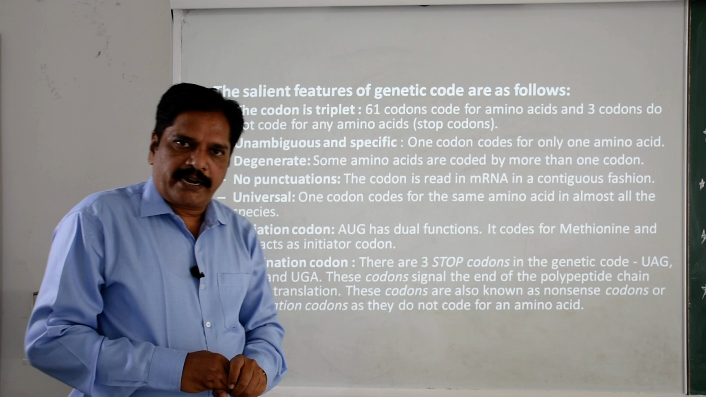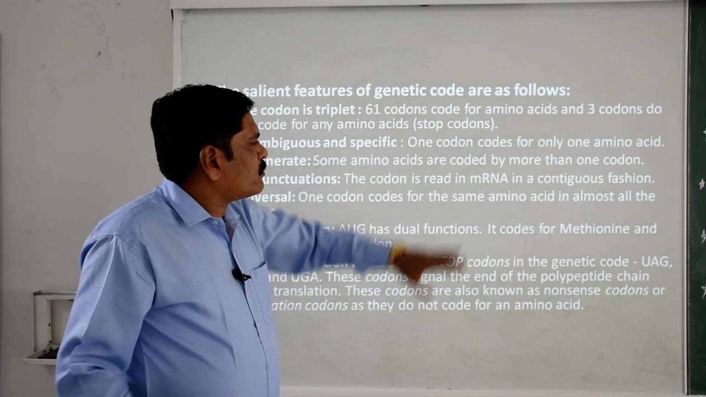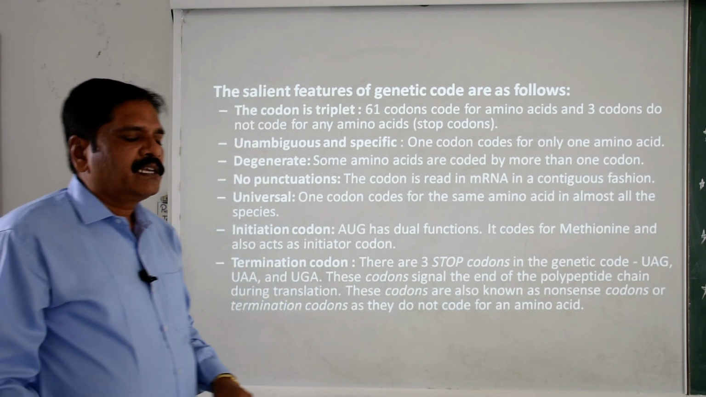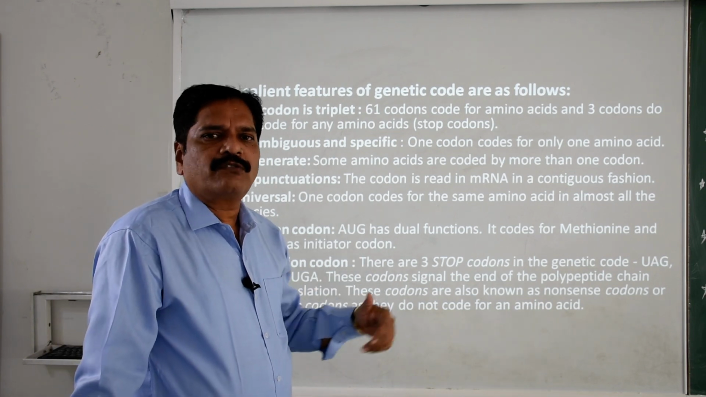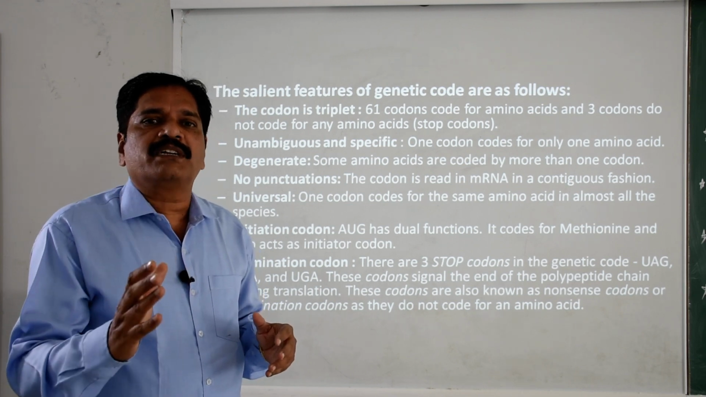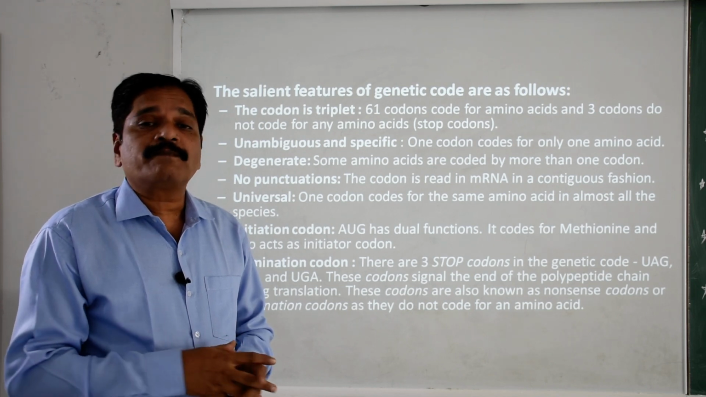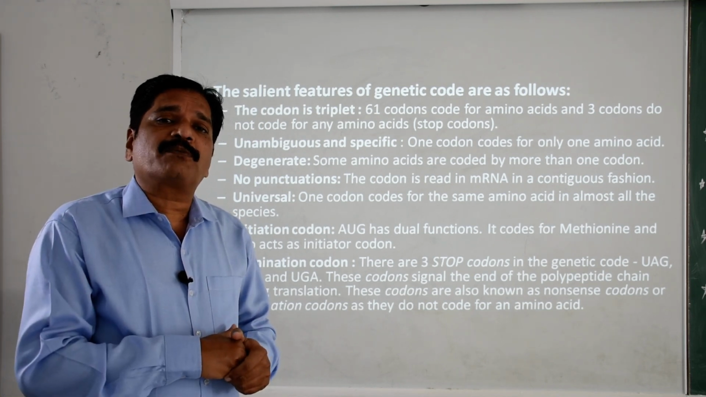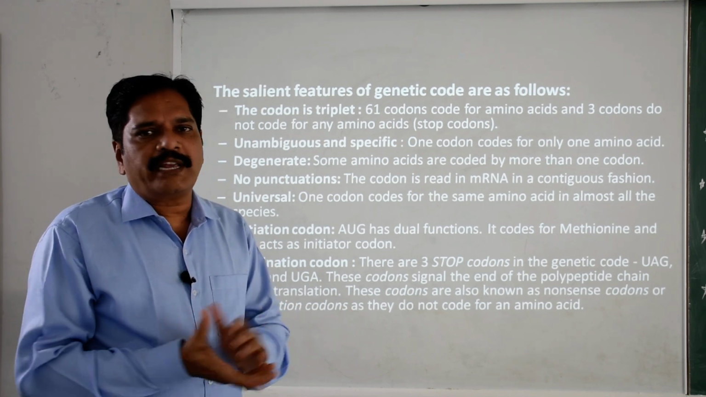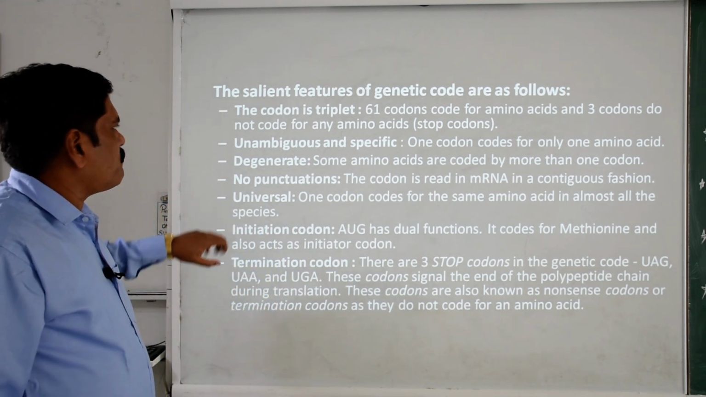The codon is a triplet. We already learned the meaning of the triplet codon. Clear? 61 codons code for amino acids and 3 codons do not code for any amino acid. These are called stop codons. Later on we will discuss this. What is the stop codon? The codon responsible for terminating the elongation of the polypeptide chain or amino acid chain. So these 61 codons code for amino acids, and these 3 codons do not code for any amino acid, which is why they break the chain of amino acids.